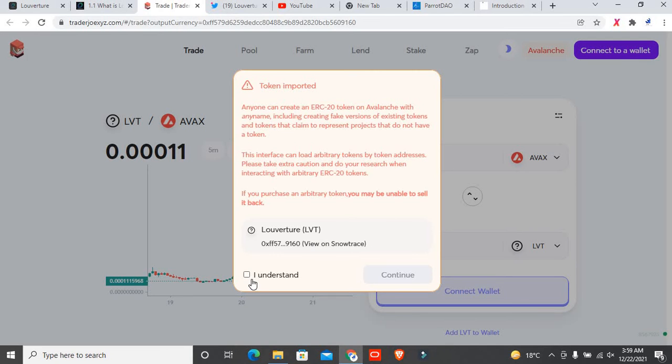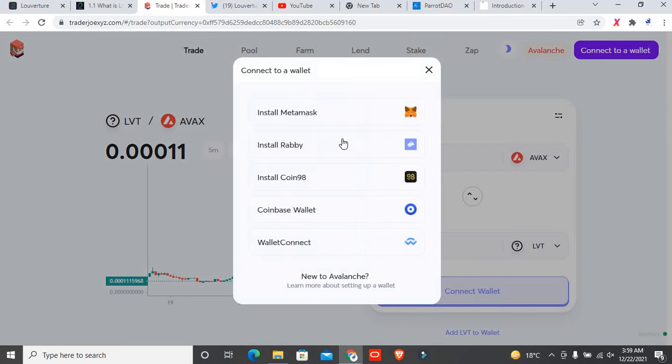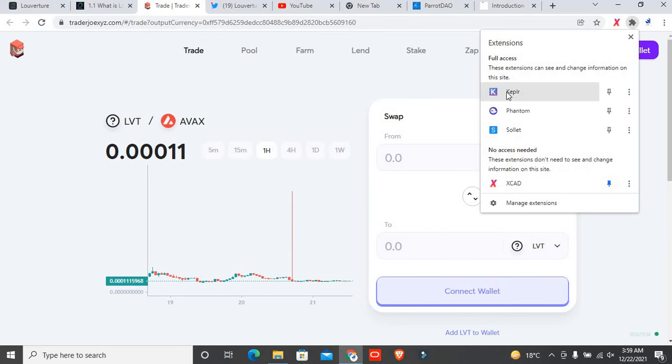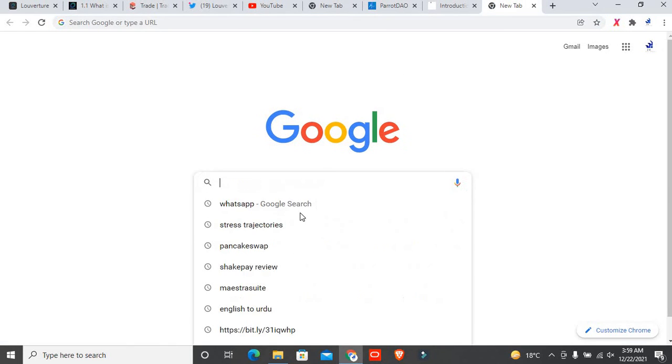So we will directly visit from there the LVT token website. Make sure you click on that and connect. After that, you will easily be able to buy this token with the AVAX pair. But firstly you must connect with MetaMask, so you must first install your MetaMask extension. How can you install it? I want to show you in this video directly.